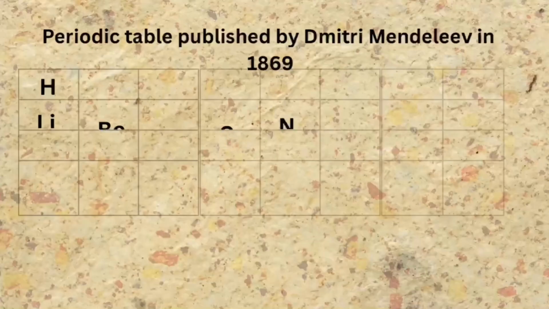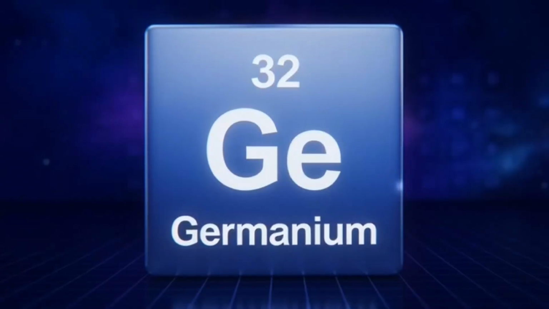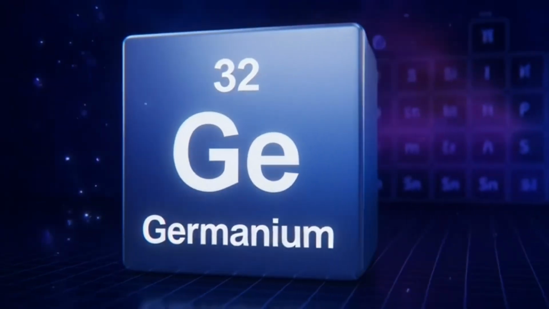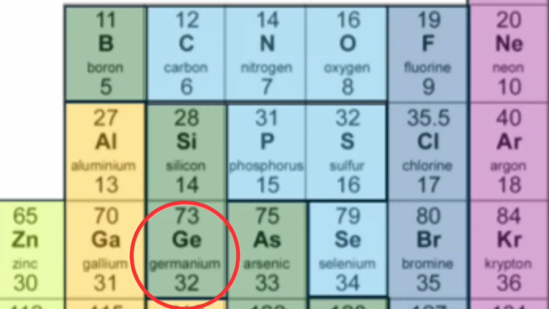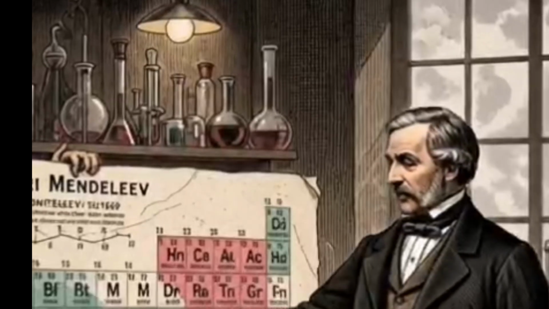For example, he predicted an element he called eka-silicon, which he believed would fit into a gap below silicon. Later, germanium was discovered, and its properties closely matched Mendeleev's predictions. This provided strong evidence that his periodic table was correct. However, there were still some problems.